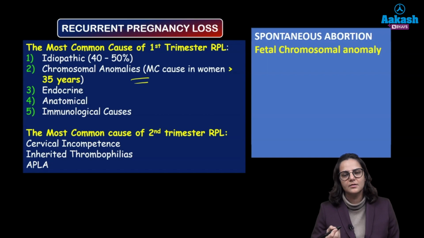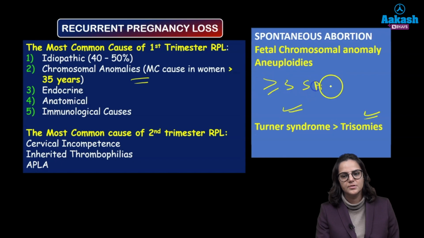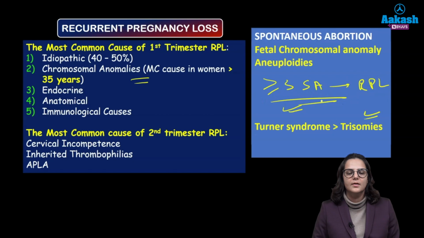In that, the commonest cause is aneuploidy, and in that also, the commoner cause is Turner syndrome followed by trisomy. Alright, so what is the difference between spontaneous abortion and recurrent pregnancy loss? More than or equal to 3 spontaneous abortions lead to recurrent pregnancy loss. Alright, then other causes can be endocrine or anatomical, it can be immunological also.